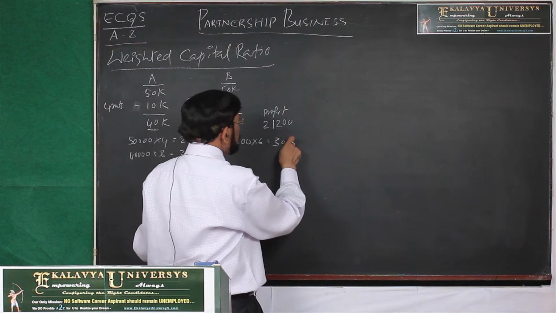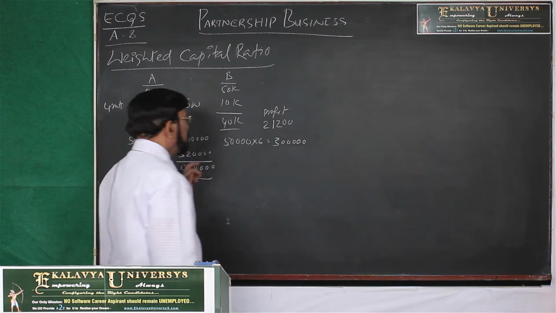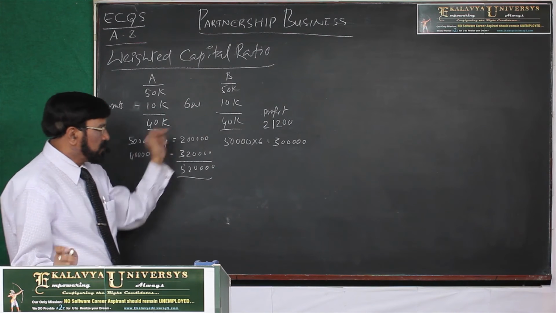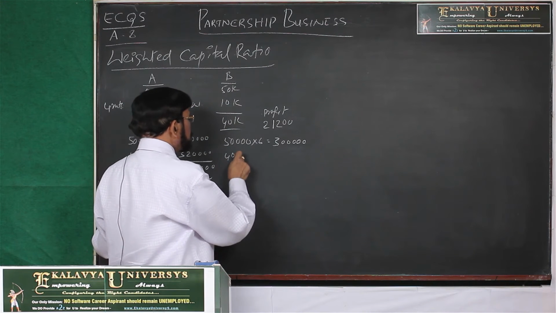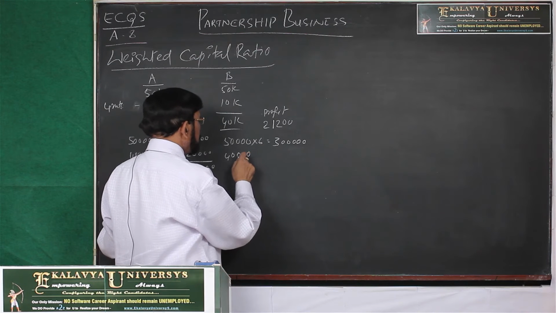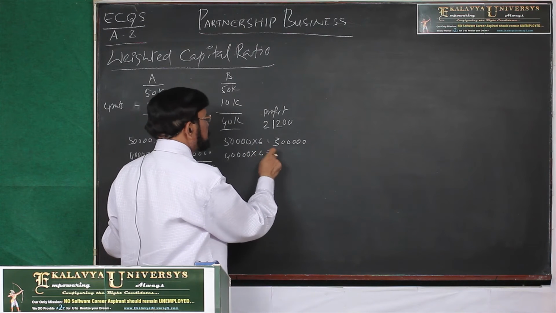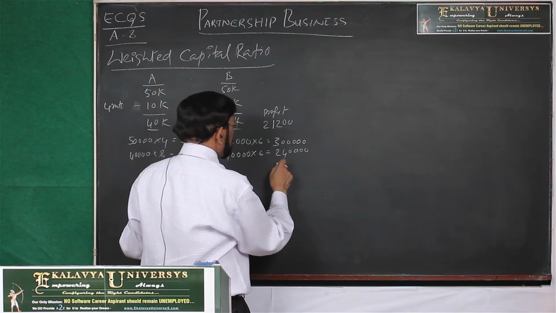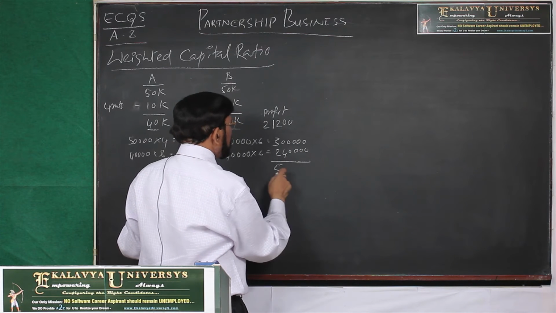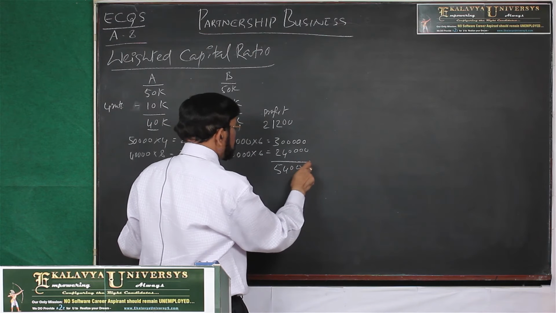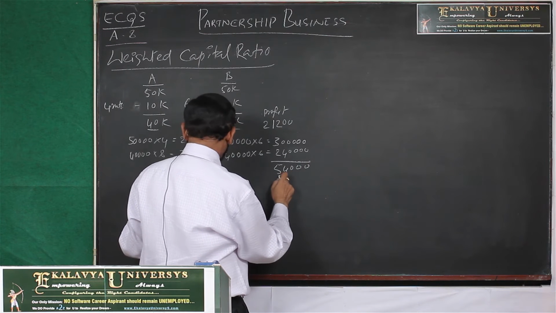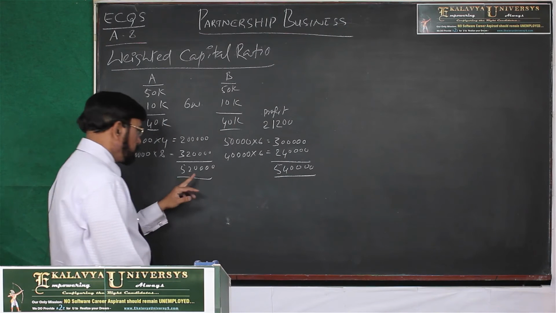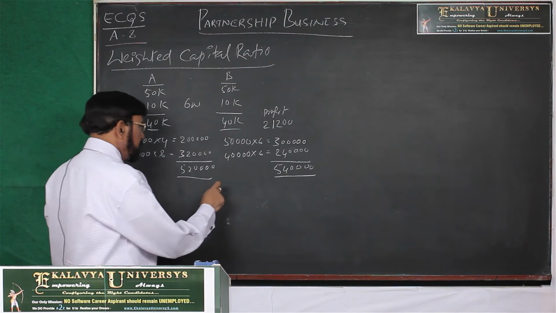Then it comes to 3 lakh rupees, and thereafter 10,000 was withdrawn by B. Then 40,000 was retained for 6 months. This is 2 lakh 40,000. Then the total is 5 lakh 40,000.